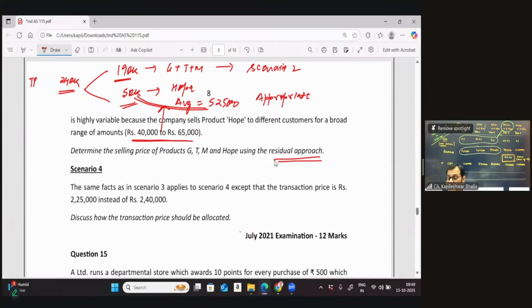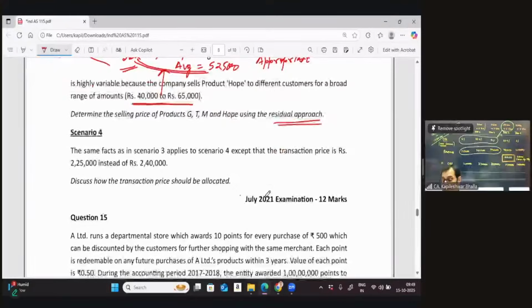That is scenario number 3. This is again an examination question, 12 marks. I think this is pretty easy and straight based on step number 4. So you can notice that we've done some very crucial questions on step 3 as well as step 4. Okay, now let's come to the scenario number 4. The same facts as in scenario number 3, except that the transaction price is supposed to be 220.